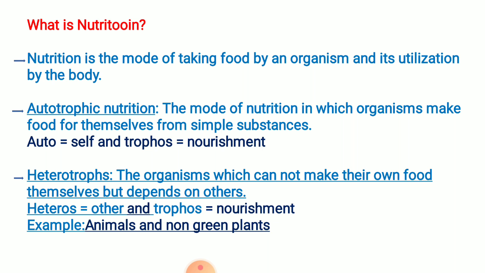Now this nutrition has different modes, one of them is the autotrophic mode of nutrition, and in this mode of nutrition organisms take food for themselves from simple substances.